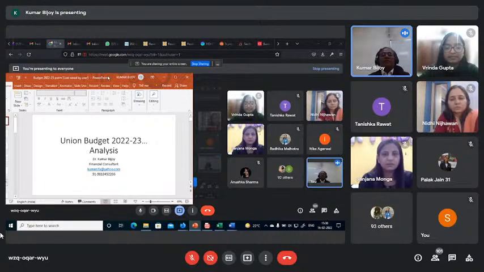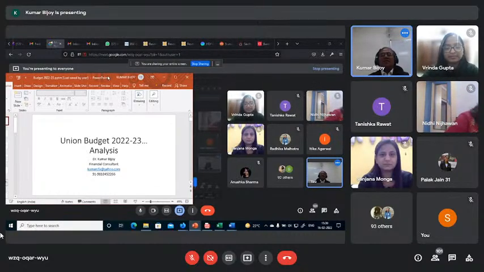So I will try to finish as early as possible, but somehow not less than 50 minutes will be required, because in Niti Aayog it took 3 hours to analyze. Even a good number of professionals, when I was analyzing in Niti Aayog, 2 representatives of the Ministry of Finance who were there in the budget committee were also participants, and they also enjoyed the discussion.